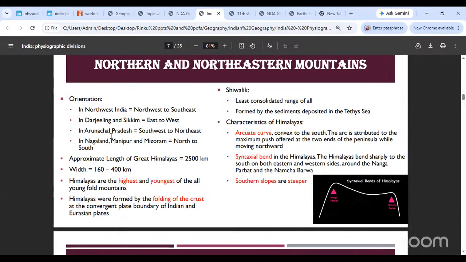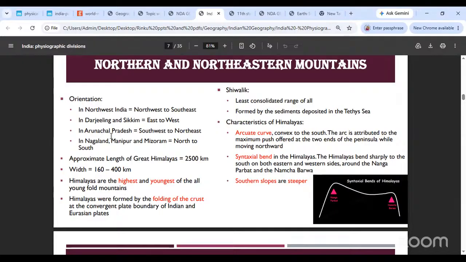That's the direction. The approximate length is going to be 2,500 kilometers. Width is 160 to 400 kilometers. Remember, Himalayas are wider in the west and narrower in the east. Also, the average height is considered a little taller in the west, whereas even though you find greatest peaks like Kanchenjunga or Mount Everest in the eastern part of the Himalayas, the western part generally has a higher mean average height. Himalayas are the youngest and the highest.